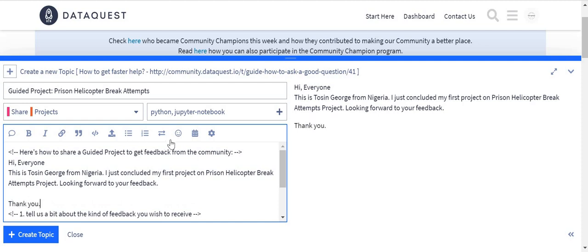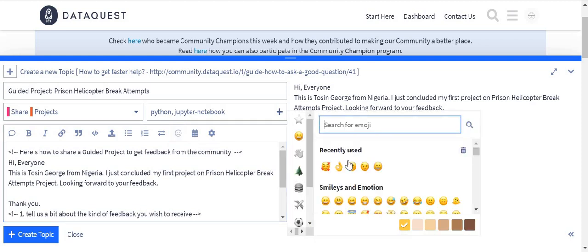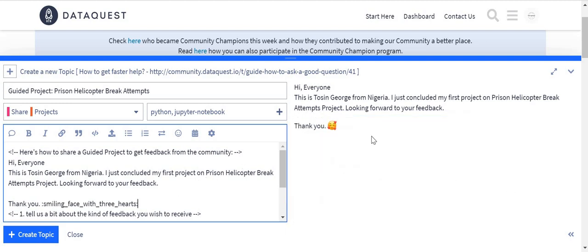Thank you. Then usually I finish up with a smiley or emoji. So I just go to the emoji icon. Let me put this lovely one. It shows us three hearts here, but in the preview pane, you can see how it shows. Okay, I think I should take up the question.